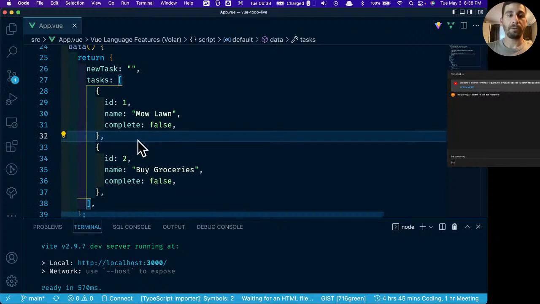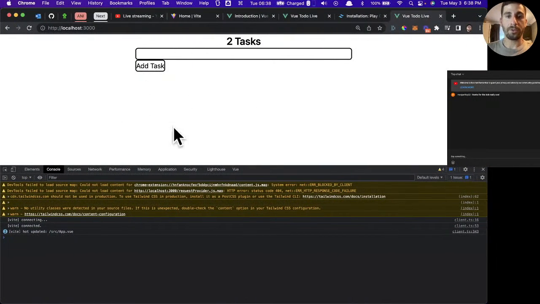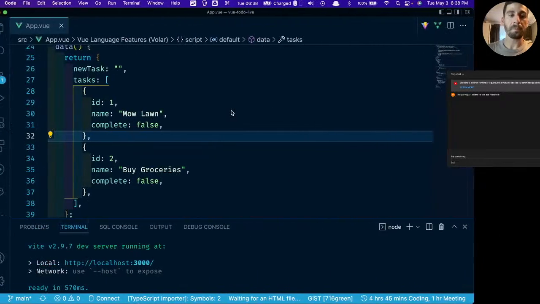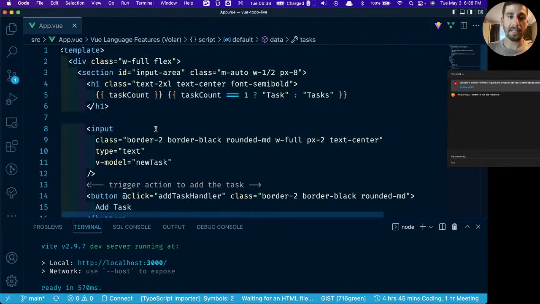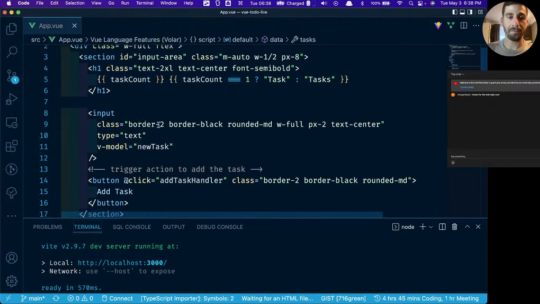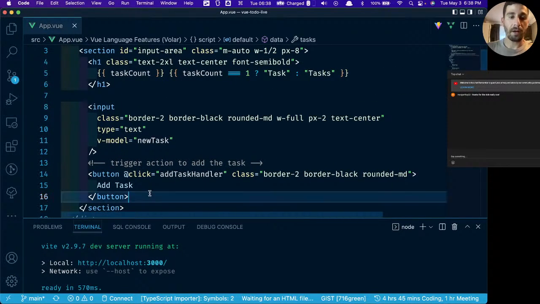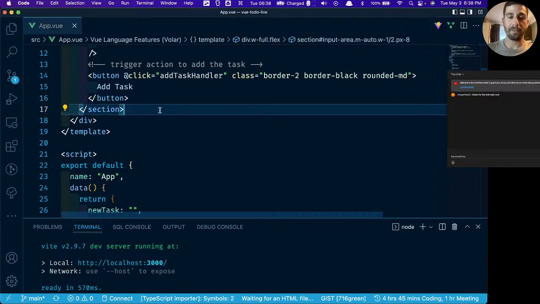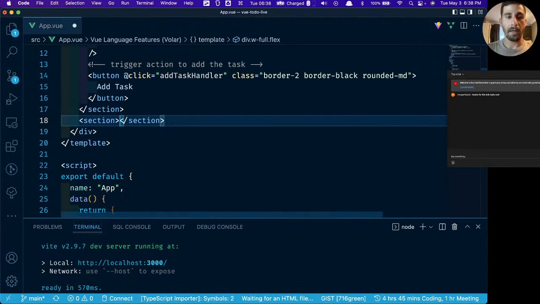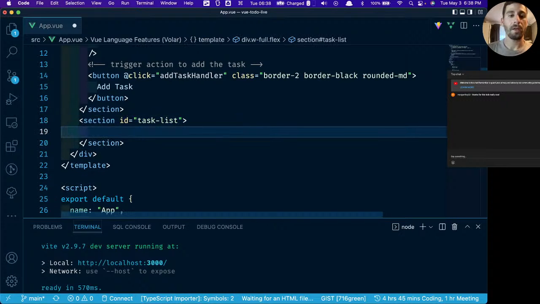So now, how do we render these onto the application? This is just as easy as anything else we've done so far. Underneath our button here, let's actually give it a new section. And let's give the section an ID of task list. Again, the ID does absolutely nothing. That's just for our purposes.